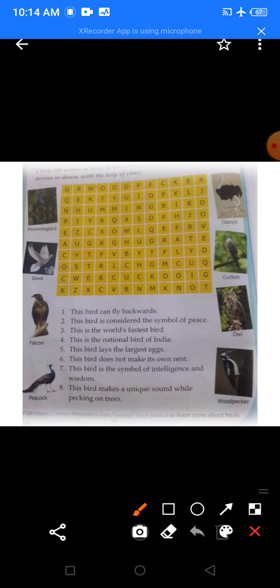Can you find falcon? Yes, search harder everyone. Where can you find falcon? I'll give you a hint. It is towards the left of dove.